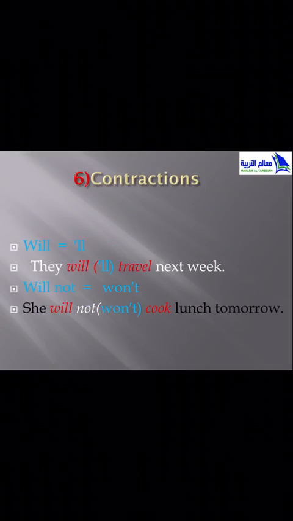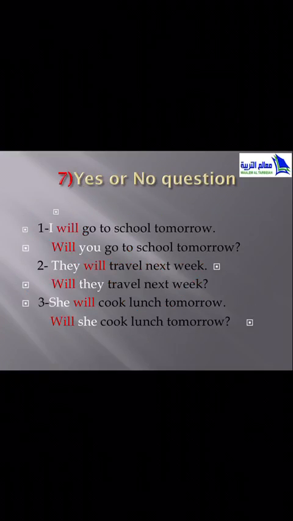And will not, the contraction, it will be won't. W-O-N apostrophe T. Will not, it will be won't. She will not cook lunch tomorrow. We can say she won't cook lunch tomorrow. Won't instead of will not. Good. Now we'll move to number 7.